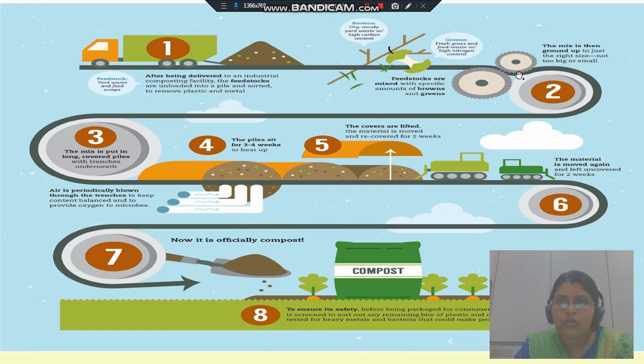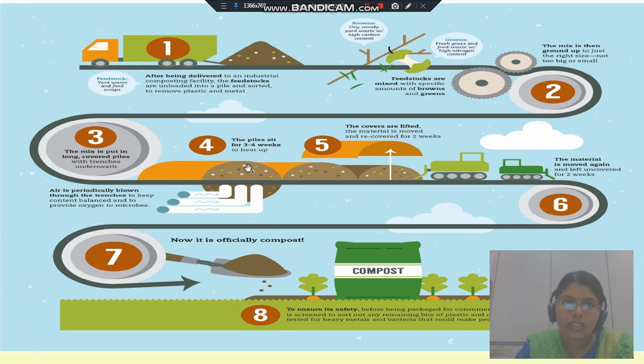Then it is passed through size reduction equipment so that all the particles are in the proper size. After that it is mixed properly and put into long piles. There is a provision for the supply of air, because this is the aerobic composting process, in which the bacteria grow in the presence of air. So we pass the air periodically, and it is piled up for 3 to 4 weeks.